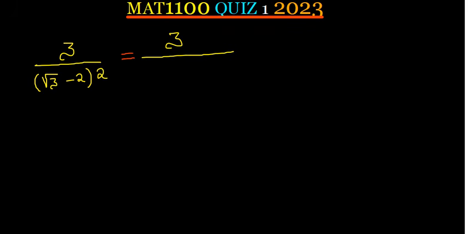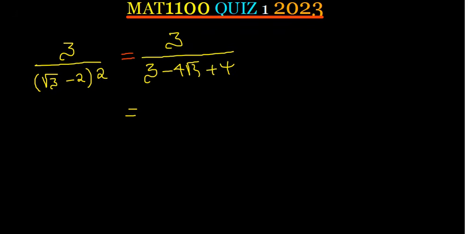That will give you 3. And then get the same power 2, you multiply with the root 3, and then you multiply with the negative 2. That is going to give you negative 4 root 3. And then get the negative 2, which is at the end of the brackets, you square it. It is going to give you positive 4.